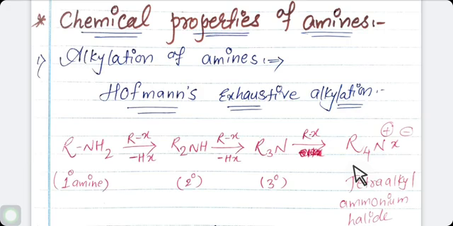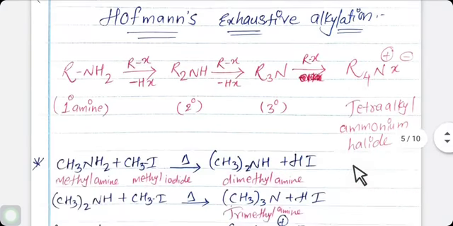Primary, secondary and tertiary amines consume 3, 2 and 1 mole of alkyl halide respectively to get converted into quaternary ammonium salt. The reaction is carried out in presence of a mild base like sodium bicarbonate to neutralize the large quantity of hydrogen halide which is formed in the reaction. If the alkyl halide is methyl iodide, the reaction is called exhaustive methylation of amine.